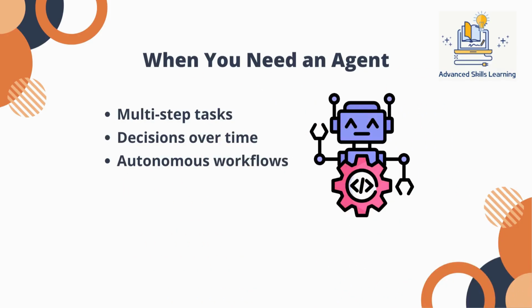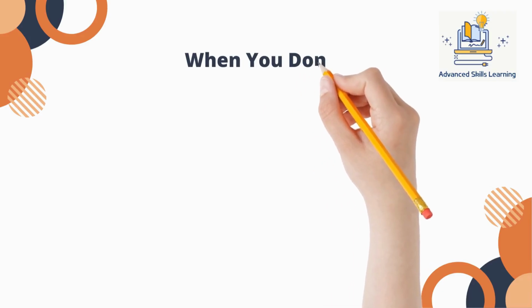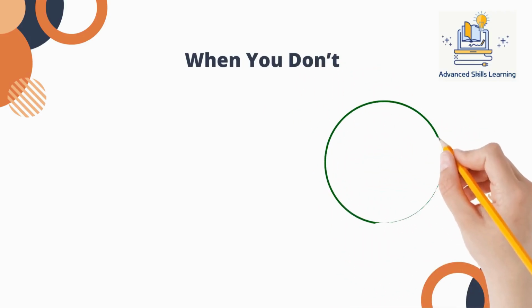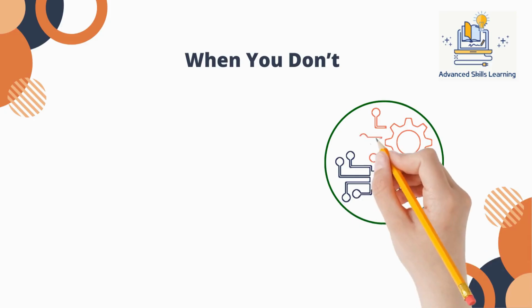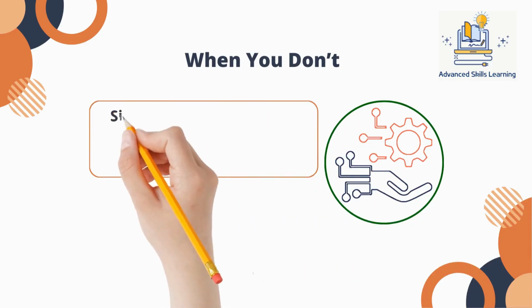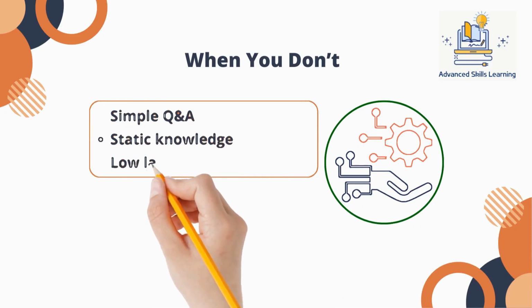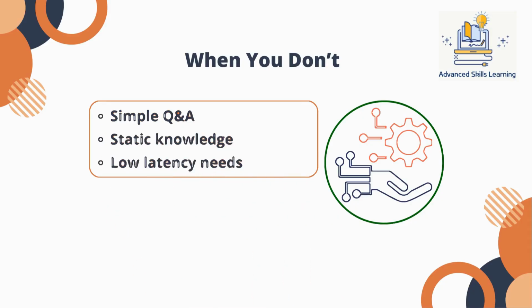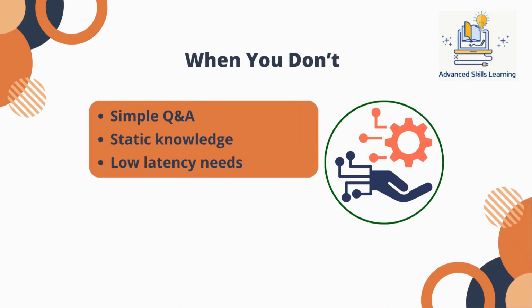But if your use case is simple question answering, summarization, or static retrieval, agents add unnecessary cost, latency, and complexity with little to no benefit. The extra reasoning loops can slow down the systems, introduce new risks, or add additional failure points without improving results. A good architecture means choosing the simplest system that works.